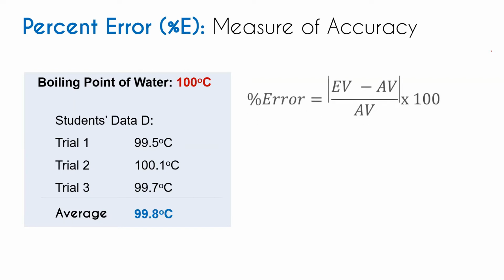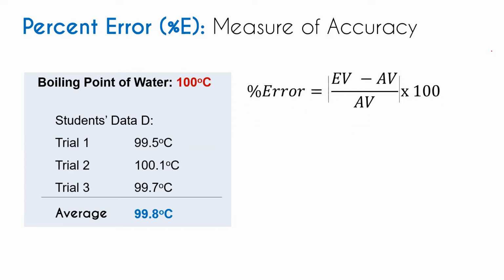Then we have the absolute value of EV minus AV, divided by AV, times 100. So this is the formula for solving the percent error, and take note of this symbol.